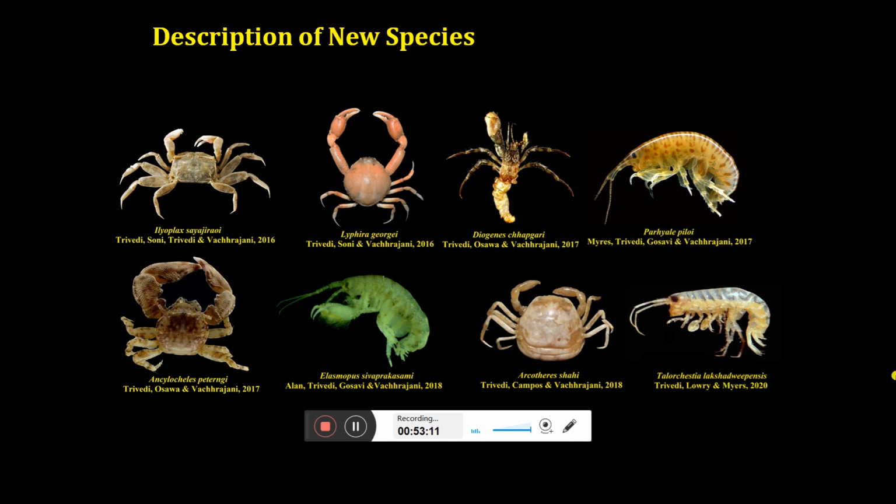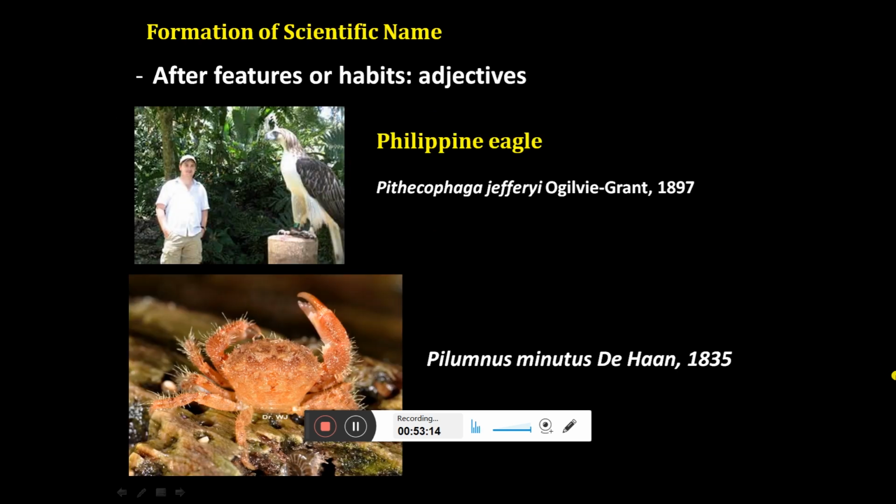So how to form the scientific name? What are the rules and regulations? You can name it after a feature or habit, according to its feeding habit or its body size. For example, this is the Philippine eagle, named Pithecofaga jeffrey. Jeffrey is the scientist, so the species is named in honor of him. But what is the meaning of Pithecofaga? Pitheco means monkey and faga means eating. It means a monkey-eating animal. So looking at its feeding habit, this Philippine eagle is named. This small crab is named Minutus, looking at its smaller size.